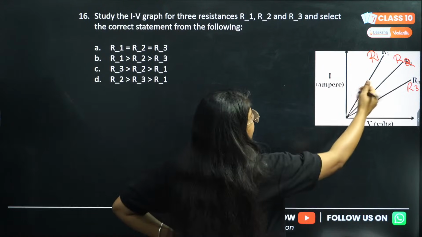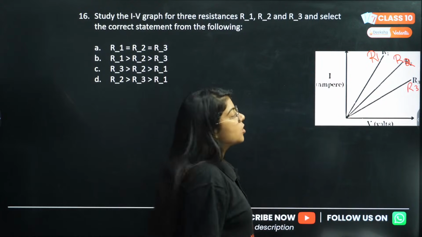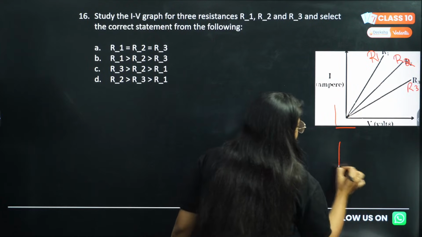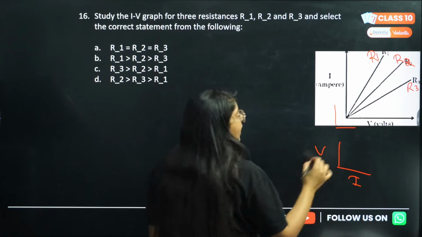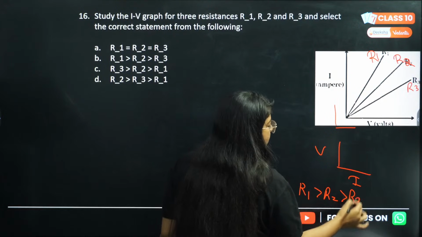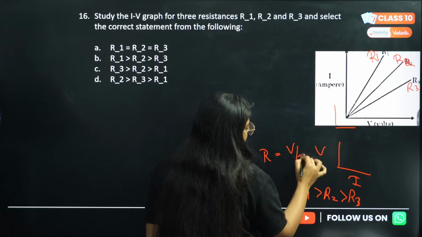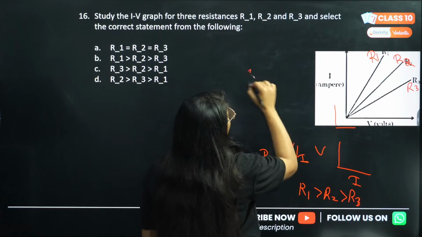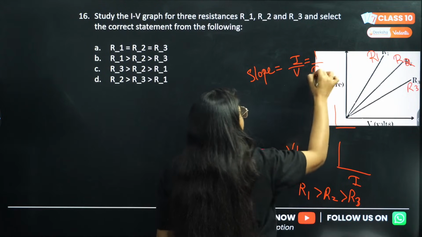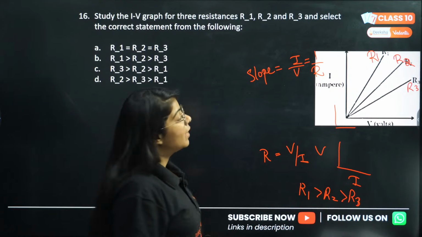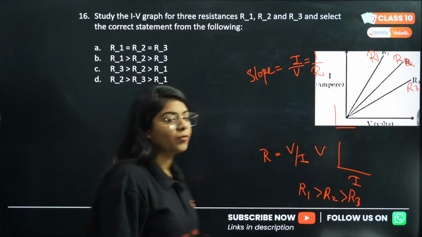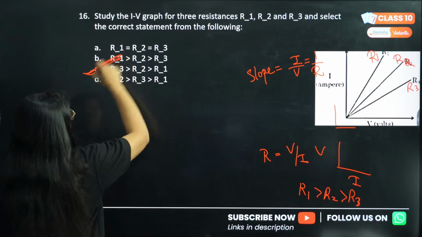In general, the more the slope, the more will be the value. But this is an IV graph. If the graph was V and I, then the answer would be R1 greater than R2 greater than R3, since R is V by I. But here the slope is not V by I, it's I by V. So this is 1 by R. And since it's reciprocal, the value of R1 will not be more than R3, the value of R3 will be more than R1. So C option is definitely correct.